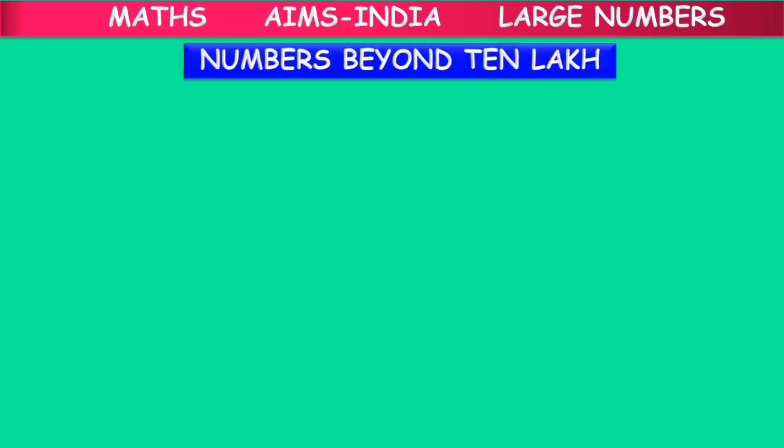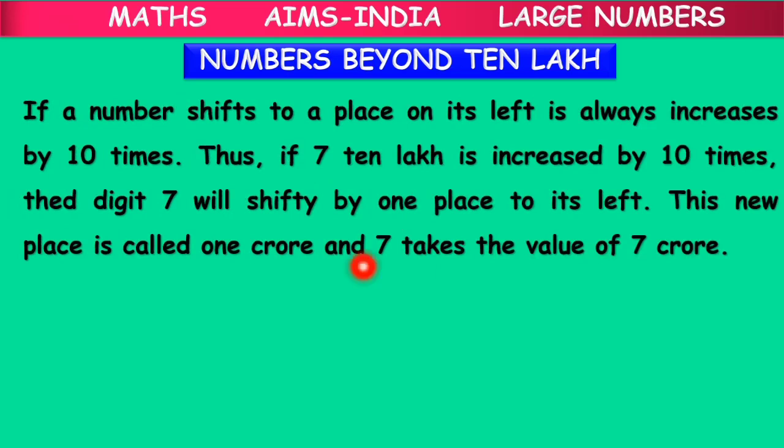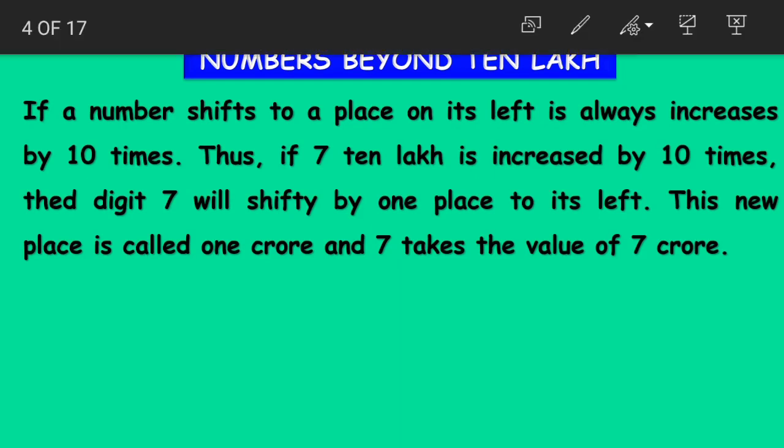Okay, children? Now what we have learnt in previous classes is up till 10 lakhs. But there are still more numbers which come after 10 lakhs. If a number shifts to a place on its left, it always increases by 10 times. Thus, if 7 in the 10 lakhs place is increased by 10 times, then the digit will shift by one place to its left. This new place is called 1 crore and 7 takes the place value of 7 crores.